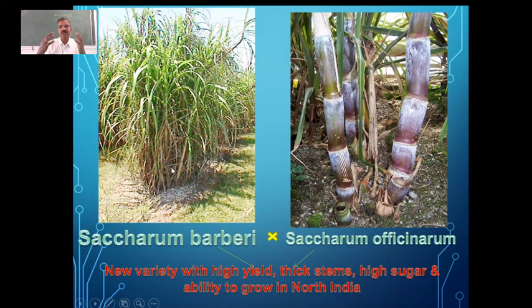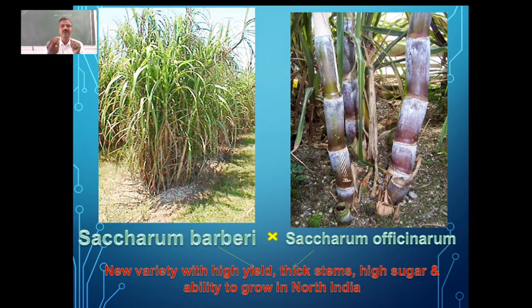And another important thing which has been done. So we have the sugarcane variety, Saccharum barberi. This is the variety which was grown in North India. The problem with this barberi variety was it was not giving us good yield.